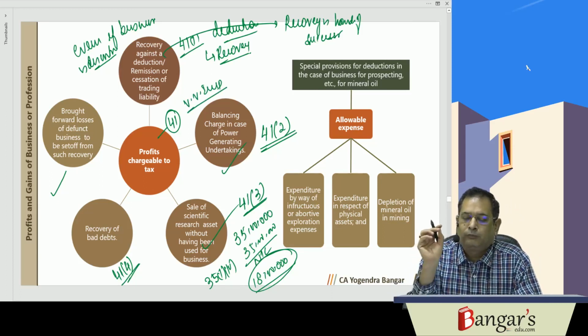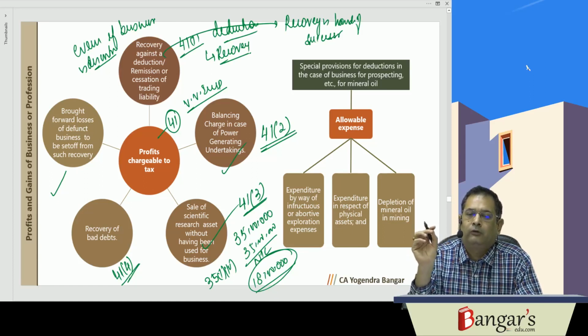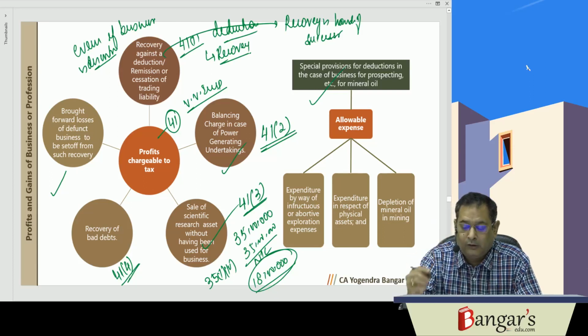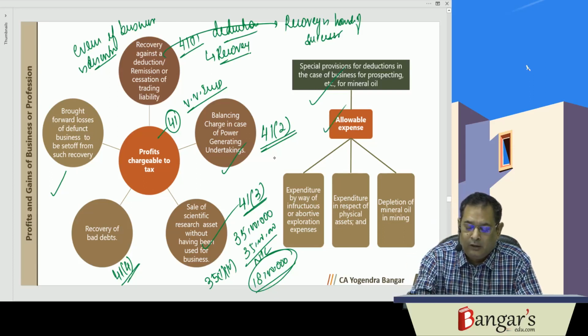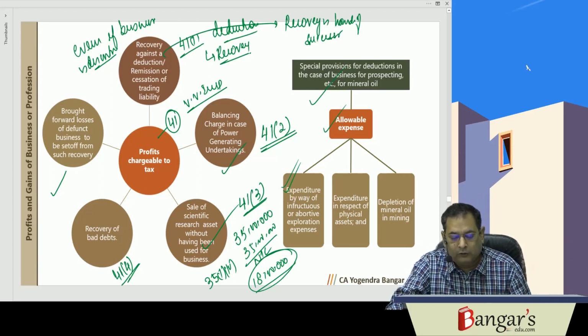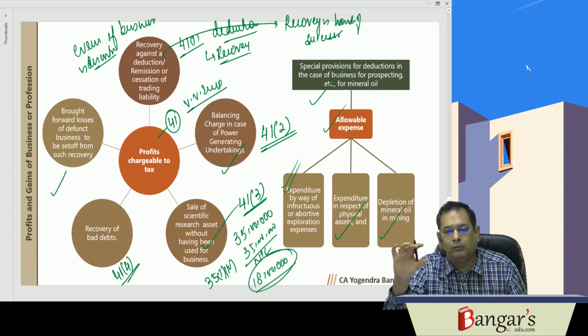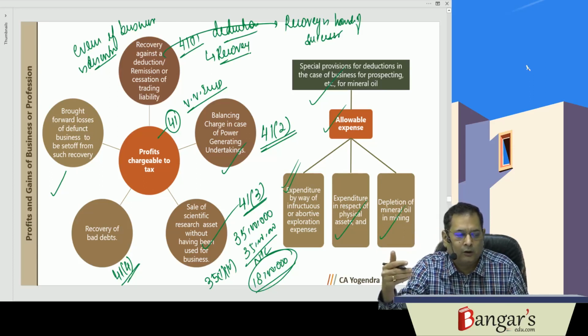Then we have special provisions for deduction in case of business of prospecting, etc. of mineral oil. Here, what is the allowable expense? Expenditure incurred by way of infructuous or abortive exploration expenses, expenditure incurred in respect of physical assets used in business, and depletion of mineral oil in the mining, will be allowed as deduction. Besides the normal allowances, these additional deductions will be admissible.